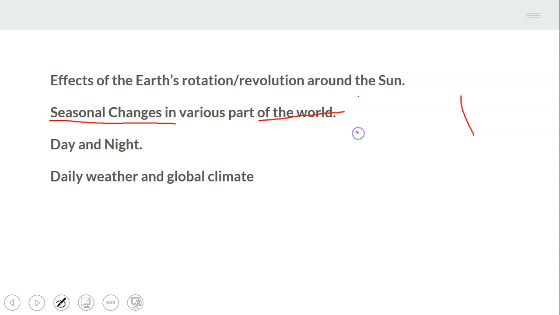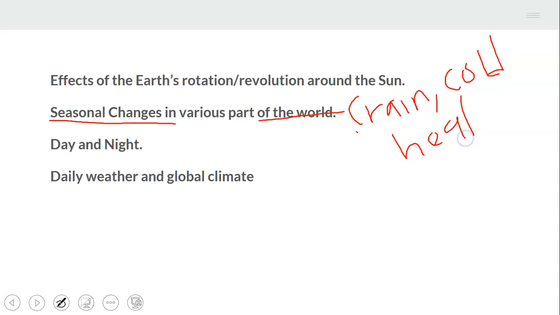You will not have what we call rain, also we will not have heat. It's a result of seasonal changes that we have rain. Presently we are in rainy season. Some other time you move to cold harmattan because the earth is rotating and revolving round the sun.